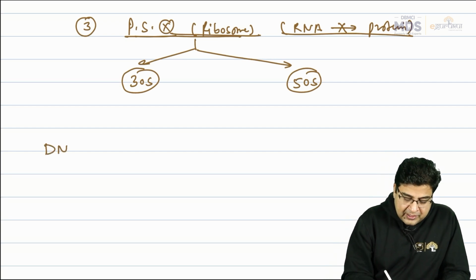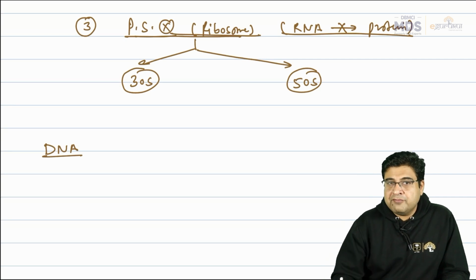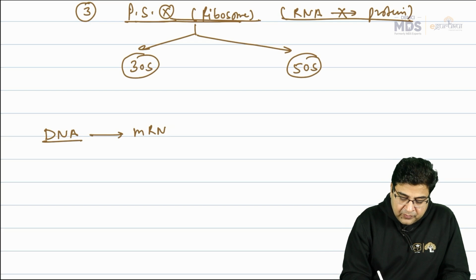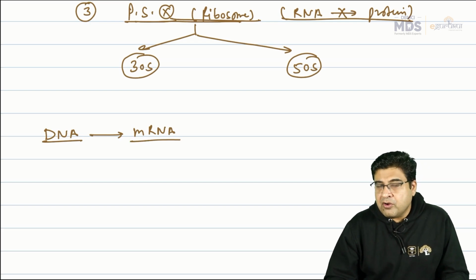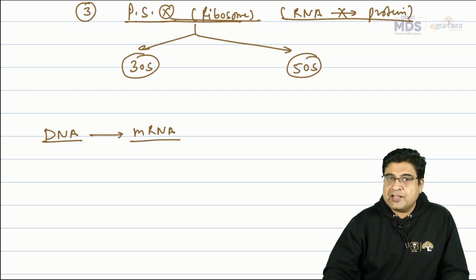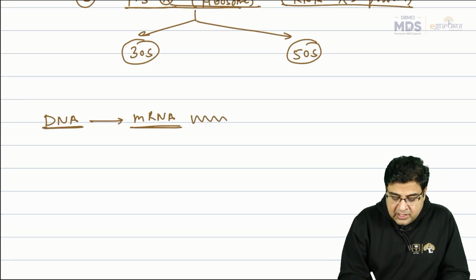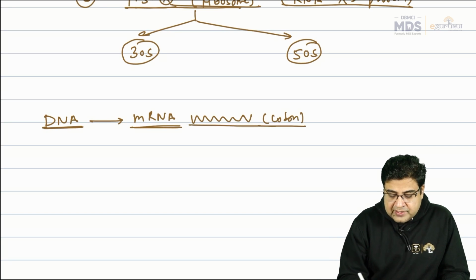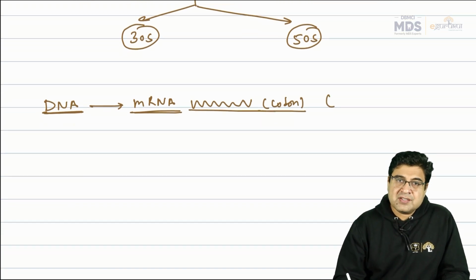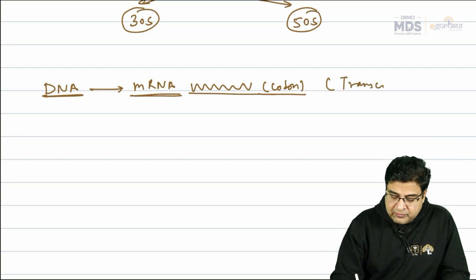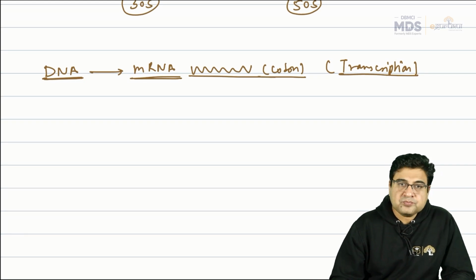We know that the DNA is present, which has all the information in it. So this DNA will give the information to messenger RNA. We have 3 RNAs present in all cells: messenger RNA, transfer RNA, and ribosomal RNA. So DNA will give the signal to the messenger RNA, and in messenger RNA, all the signal is stored in the form of codons. This process is known as transcription, where the DNA information is shifted to the messenger RNA.